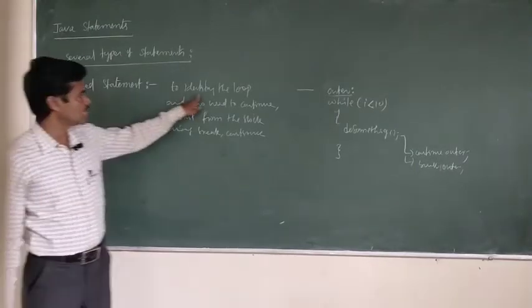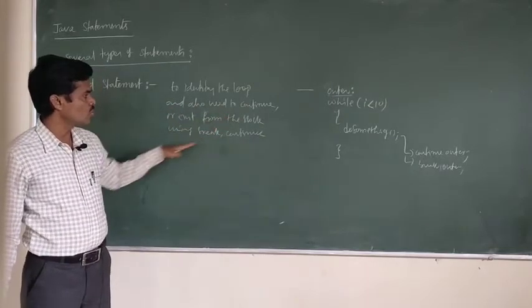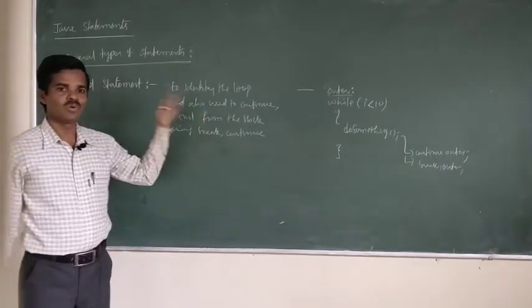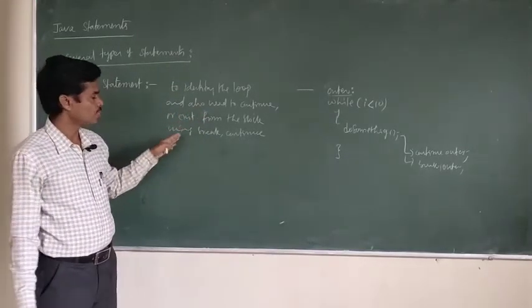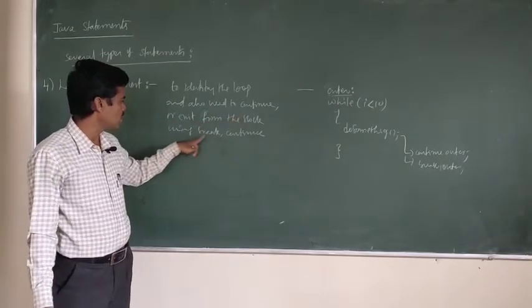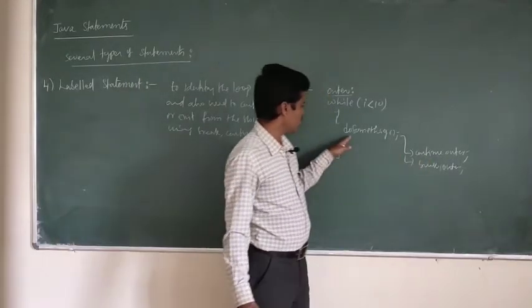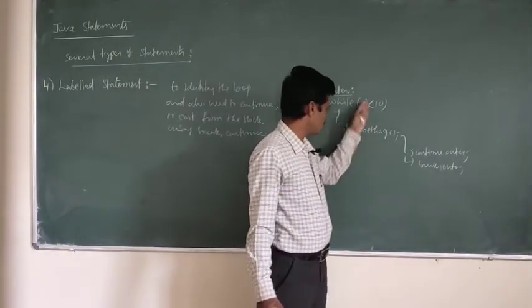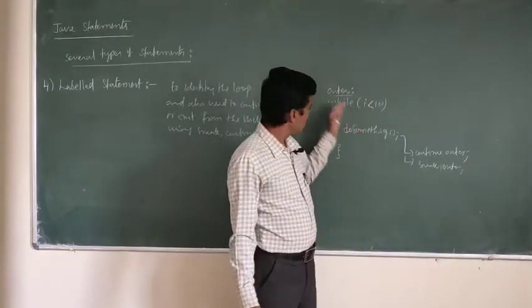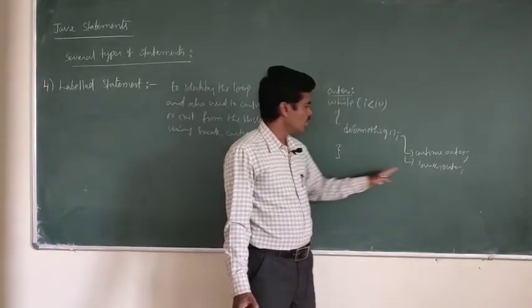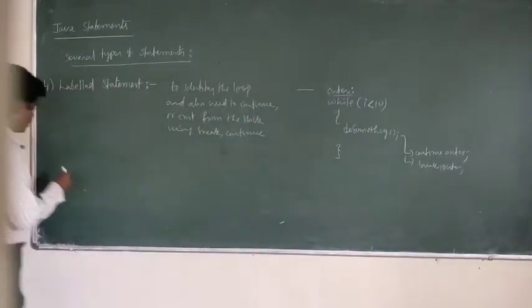Understood? Label statements are statements which are used to identify the loops, and also to decide whether you want to continue the execution of the same loop again and again, or terminate the loop. We do this by using the break and the continue statements. For example, if you want to continue execution of this loop again, use continue outer, and it will continue once again. If you want to terminate this loop, then you can use break outer, like that. Next, another one,